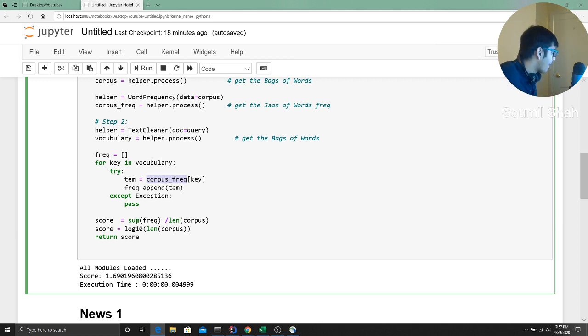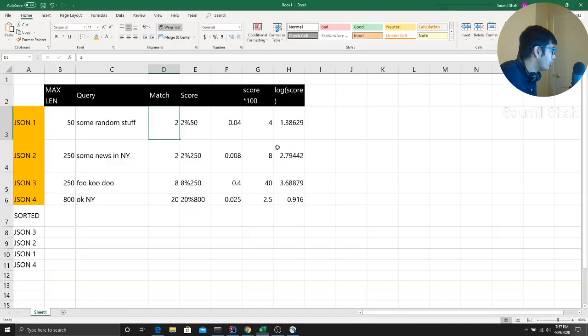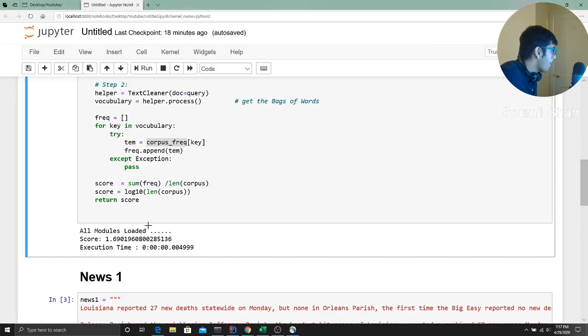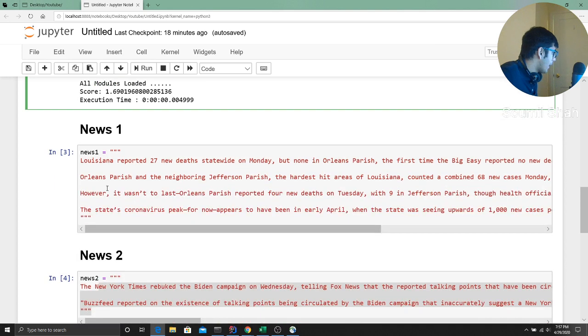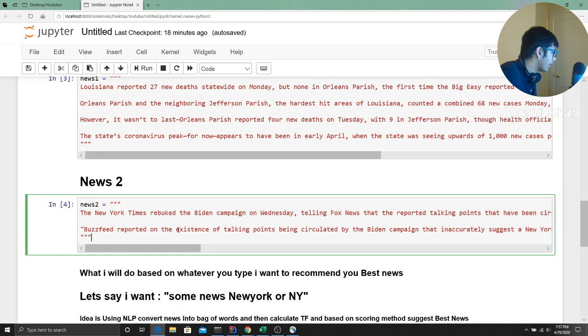So I do all that math operation and store it in a frequency. Then I take a sum of it. That's my score, the score that you see here. Once I get the score, I take the log 10, or the log operator, just to squash it. And I have two news articles, of course, the New York Times and so on.